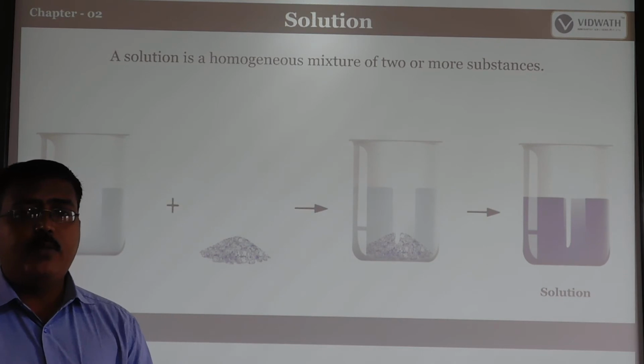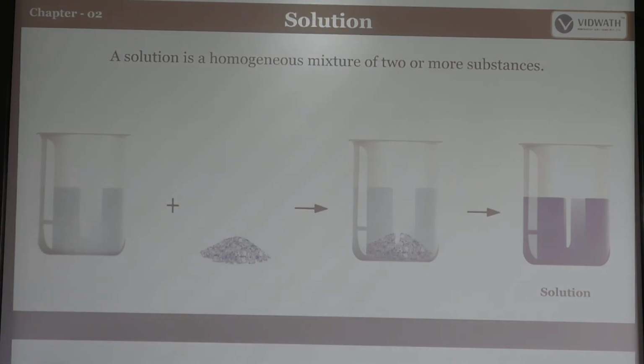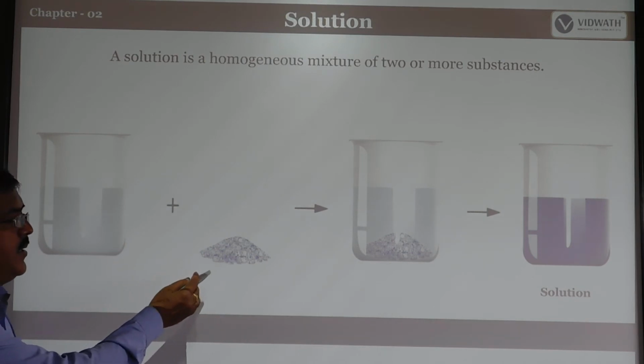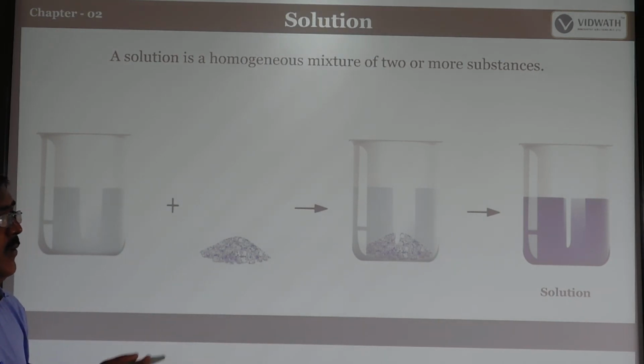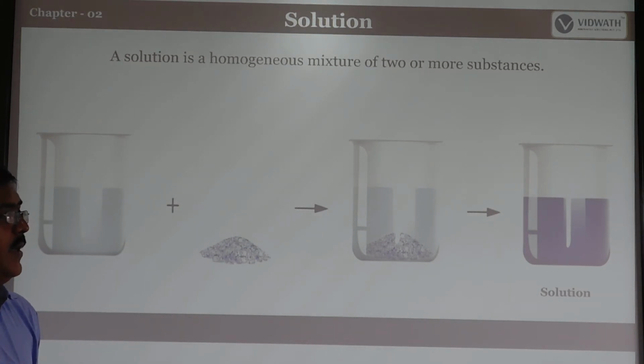So what is water? You know that water can be called a universal solvent. Solution means it is the combination of solute and solvent. For example, if you take a beaker of water and take some salt, that salt can be dissolved in the beaker. What happens? It is completely dissolved, and they make up a single solution.